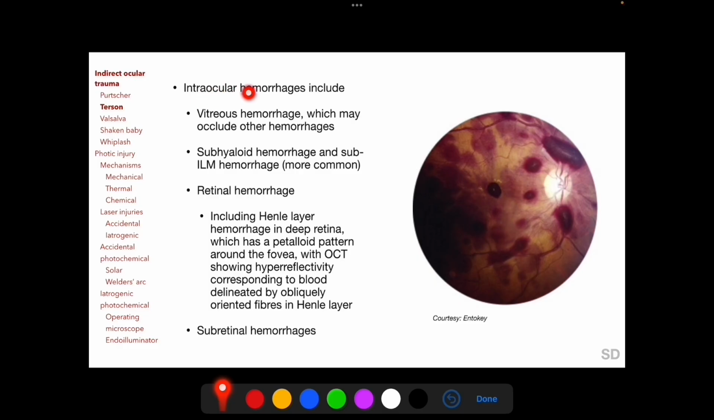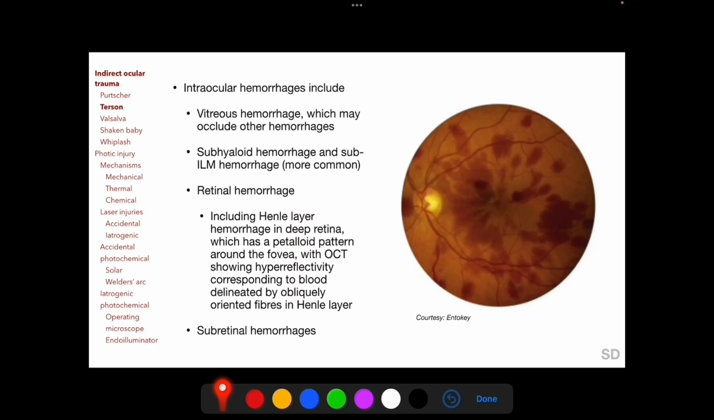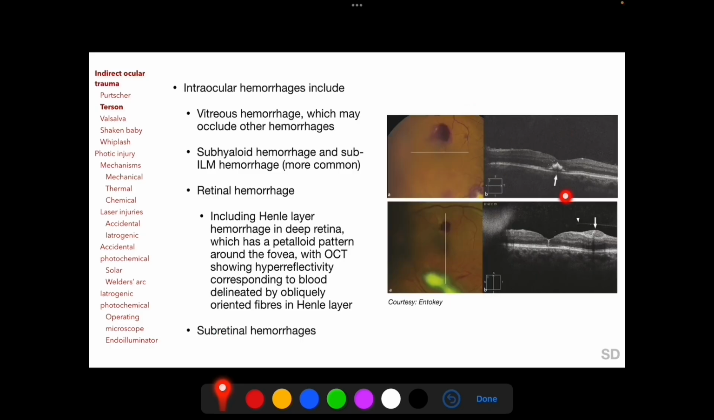Various patterns of intraocular hemorrhages can be found in Terson syndrome as seen here in this clinical photograph, and these include vitreous hemorrhage, subhyaloid and sub-ILM hemorrhages, which are said to be more common in Terson syndrome, retinal hemorrhages, including Henle's layered hemorrhage in deep retina, which has a petaloid pattern around the fovea as seen here in this clinical photograph, and subretinal hemorrhages. This OCT image shows a dissolving subretinal hemorrhage at the fovea corresponding to this lesion on